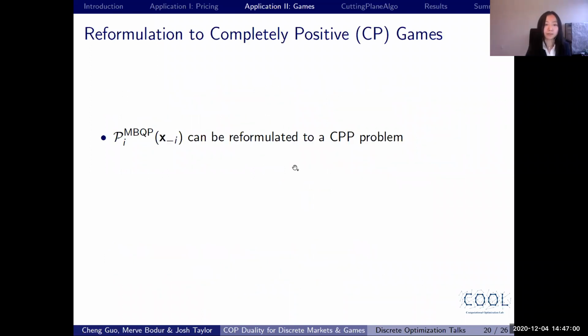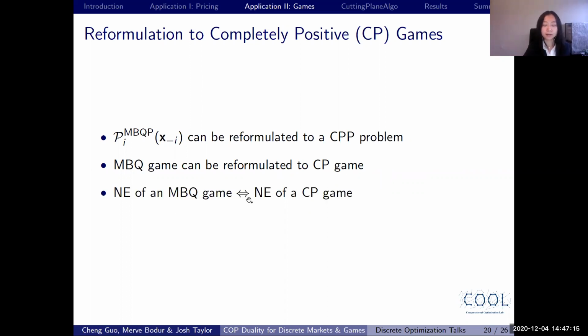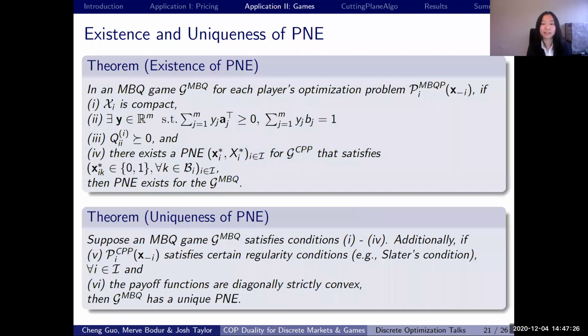Similar idea, we are reformulating this optimization problem MBQP as a CPP problem. And as a result, we can also transform MBQ game as a CP game where each player is solving a CPP optimization problem. We can prove that under certain conditions, the Nash equilibrium of an MBQ game is equivalent to the Nash equilibrium of a CP game. That's why we are able to get the existence and uniqueness results for the Nash equilibrium in the MBQ game.